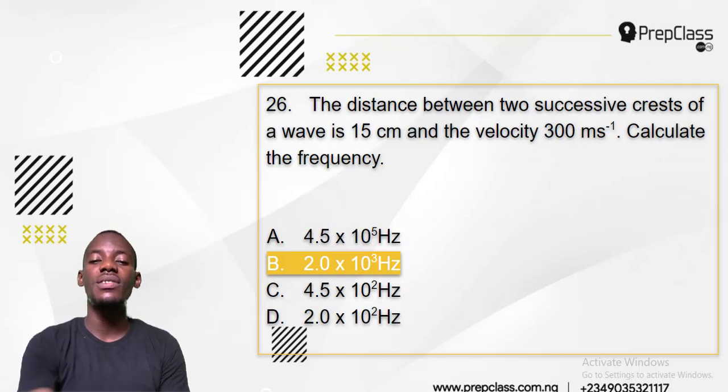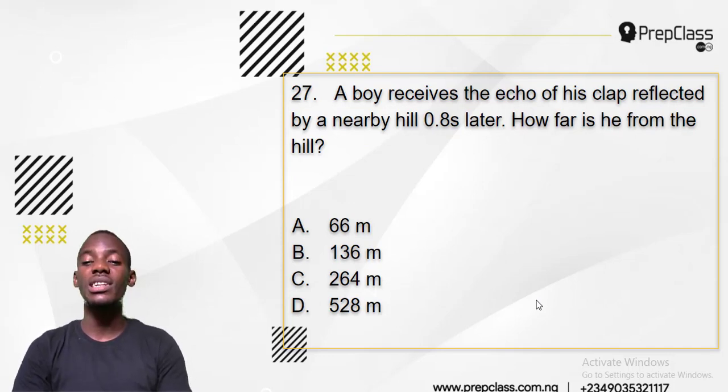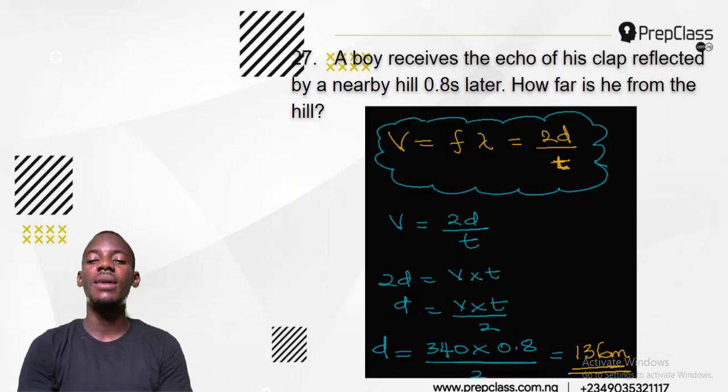And number 27 said what? A boy receives the echo of his clap reflected by a nearby hill 0.8 seconds later. How far is he from the hill? Now this is the same formula working for echo. V equals F lambda. That's what I told you before.